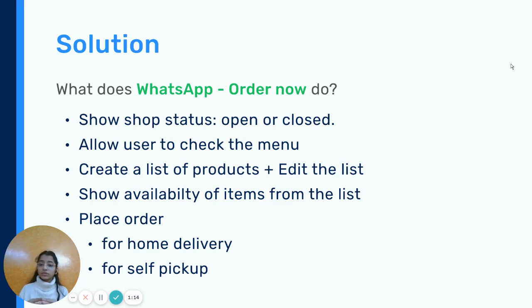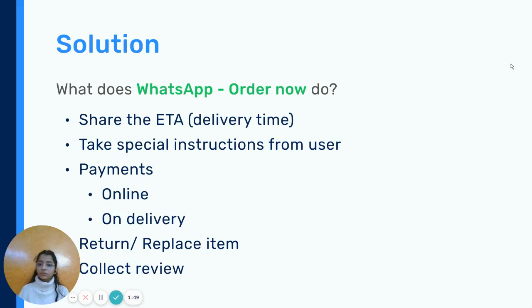So first we can see if the shop is open or not. This is inspired from the LinkedIn feature of hiring and open for work, and then the user moves on to check the menu. They create a list, and our user Tina checks if the items are available or not. Finally, they place the order and they choose if they want home delivery or they can go for self pickup. In that case, the delivery fees would not be placed.